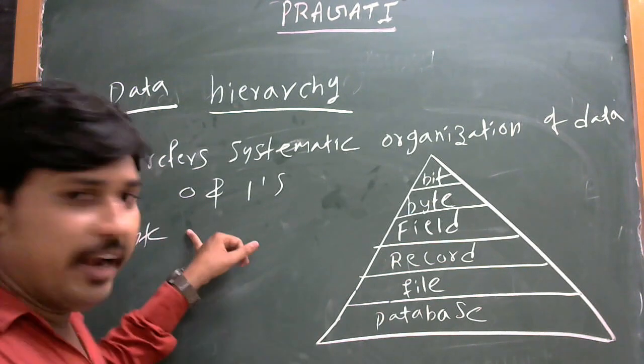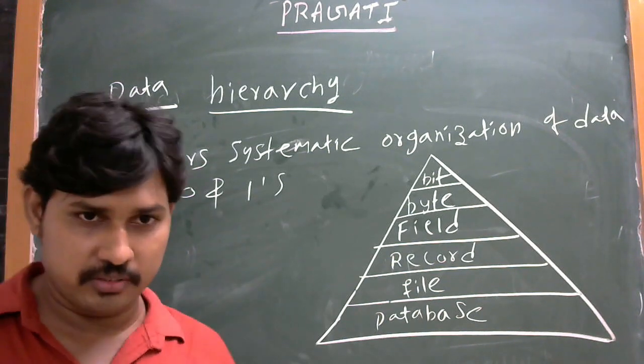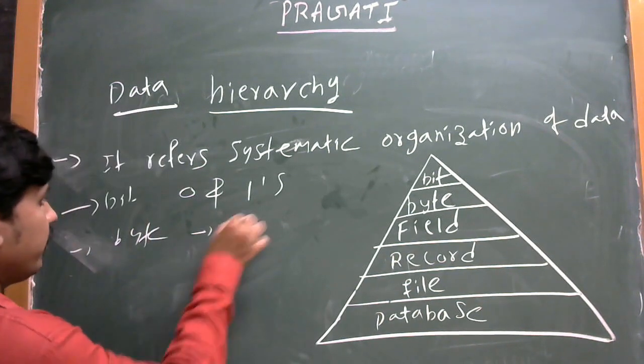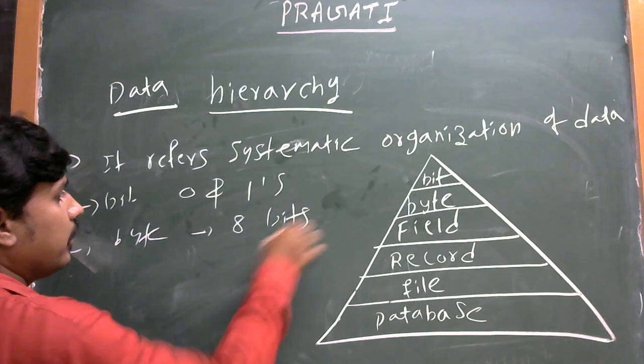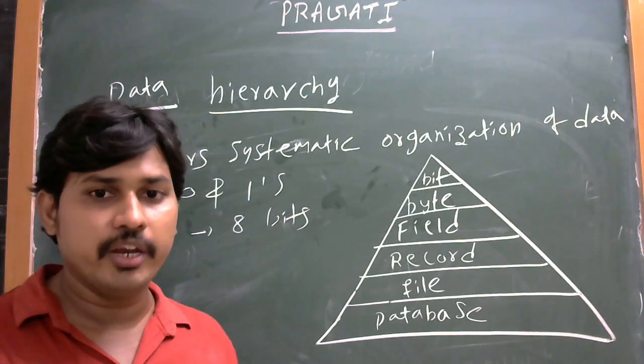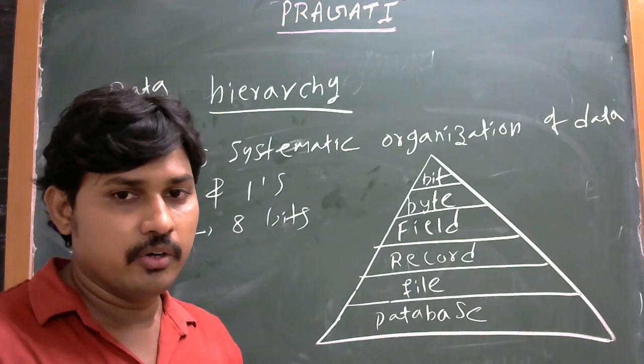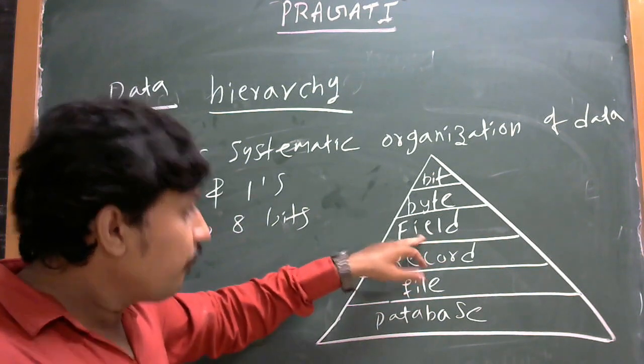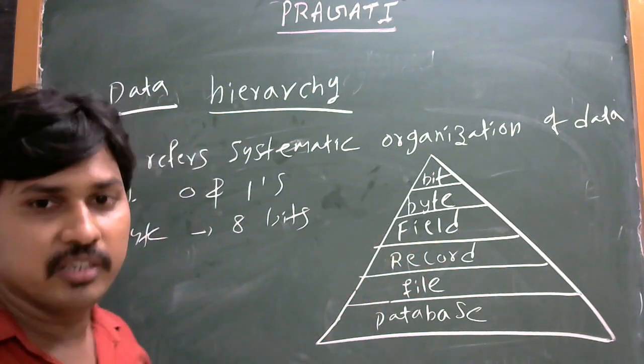Byte means it is a collection of 8 bits. Okay. And next is field, record, file, database.